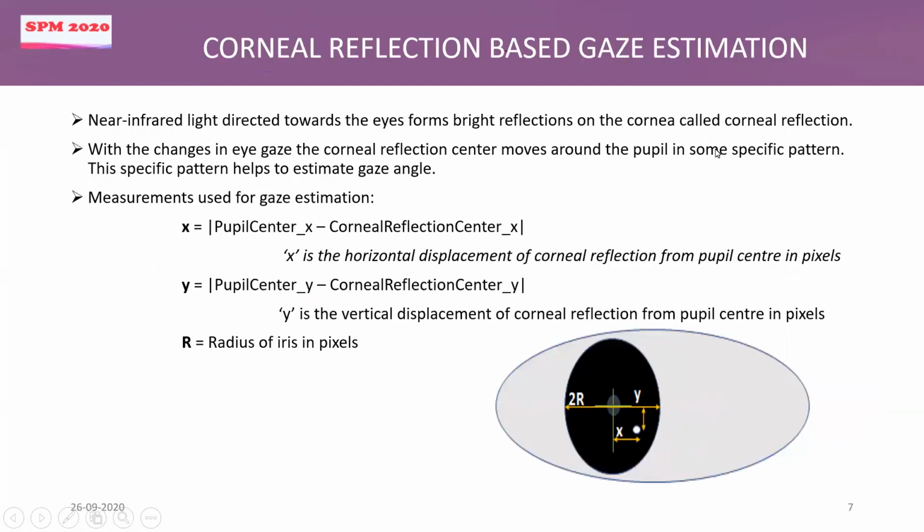First we will see the corneal reflection based gaze estimation. This is the pupil center. This is the bright spot called corneal reflection. The distance between the pupil center and the corneal reflection in x-axis is taken as x, and the distance in pixels in y direction is taken as y. The diameter of the iris is taken as 2r, so the radius would be r. So the different measurements we have used would be x, y, and r.